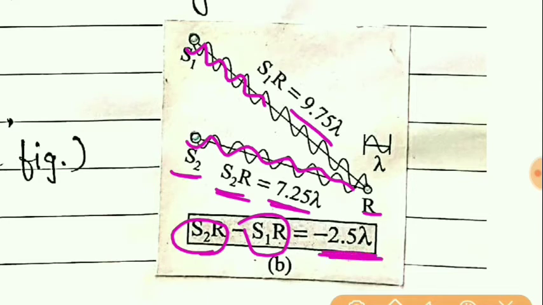Students, here we have taken S2R minus S1R. If we take S1R minus S2R, then we will get 2.5 lambda positive. So the plus or minus sign will not make any difference. So here the path difference is 2.5 lambda.